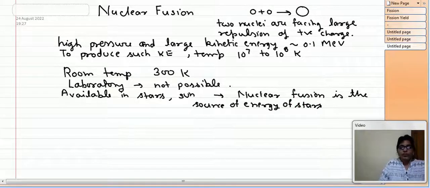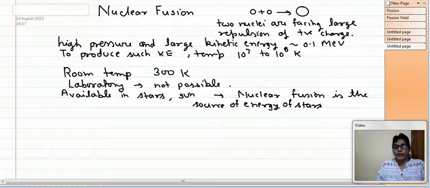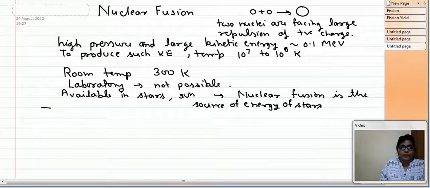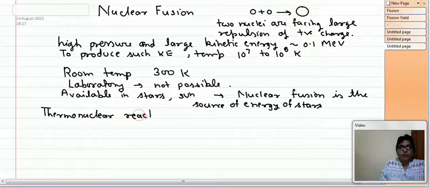And because these are nuclear reactions, and these nuclear reactions need a high temperature, therefore these are termed as thermonuclear reactions.